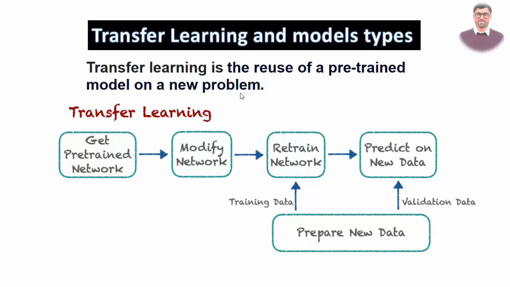Now what is transfer learning? Transfer learning is nothing but reusing a pre-trained model for your new dataset or new task. Just as in NLP we fine-tune any large language model, the same thing goes with computer vision. If you want to fine-tune a pre-trained model, then you can use it. You have a lot of varieties, we will discuss them a bit later. So transfer learning is the reuse of a pre-trained model on a new problem.